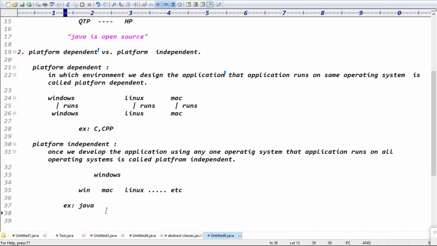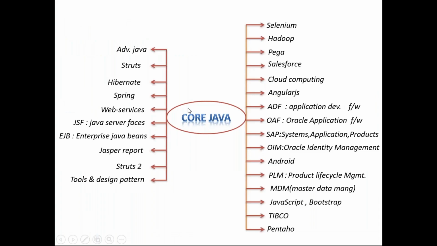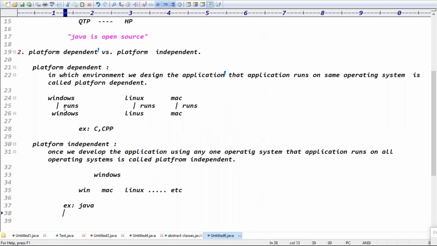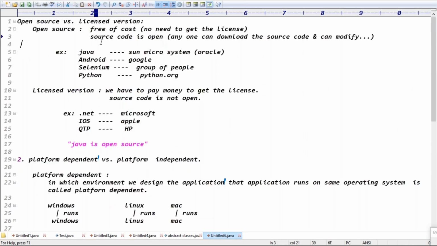Exactly, guys. I hope you got the clarity why all the technology in real time depends on core Java. Python is also platform independent. Why do all these technologies depend on core Java? The reason is two reasons, mainly two. One is that it is an open source product. Java is open source. Anyone can use it freely. And the second one is what?